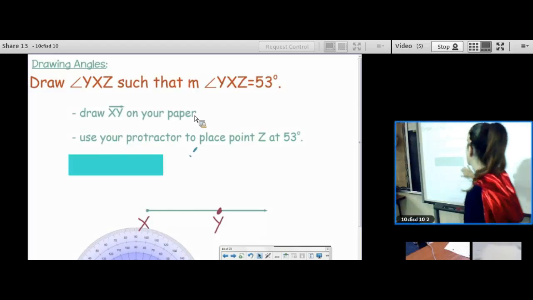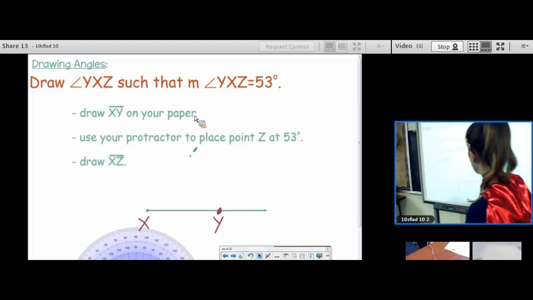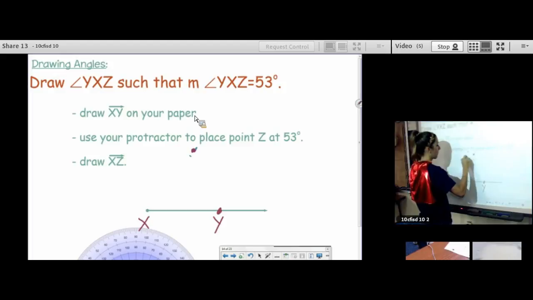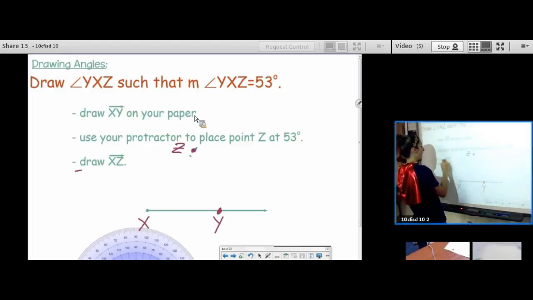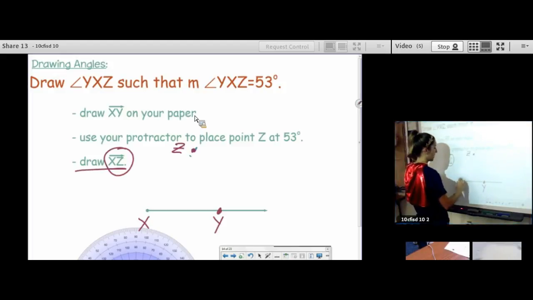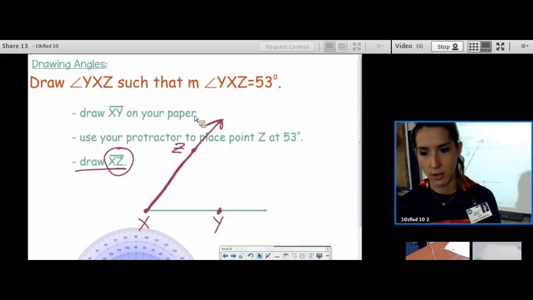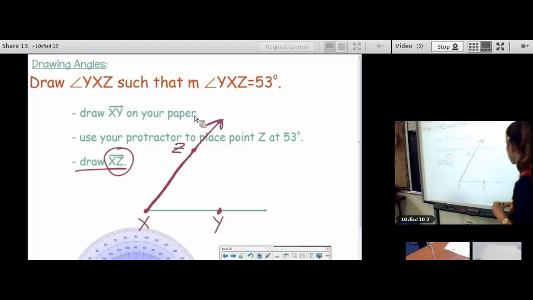And then we get out our straight edge, or our ruler, and we call that Z. And we draw ray XZ, and pretend like I have a straight edge. Woo, buddy, okay. So that's how you draw an angle given a measure. You probably already knew how to do that, but I'm pretending that we don't.